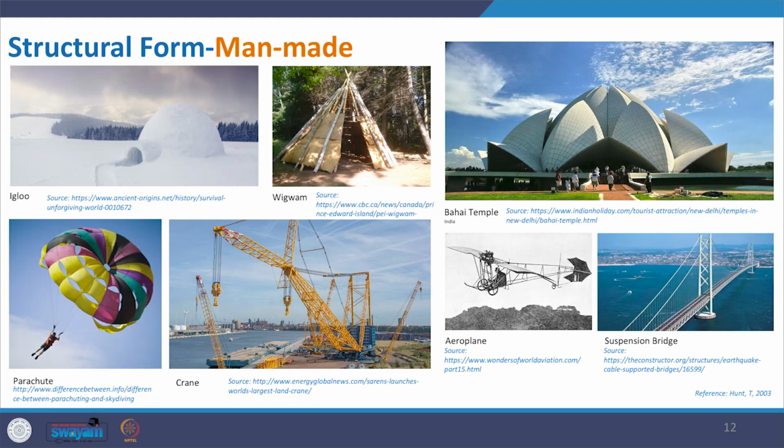This crane is created so that it can help us build the structure the way we want and in quick time. And another invention is the first aeroplane, which again acts with aerodynamics. We can see the example at the corner, that is a suspension bridge, and we really appreciate it.